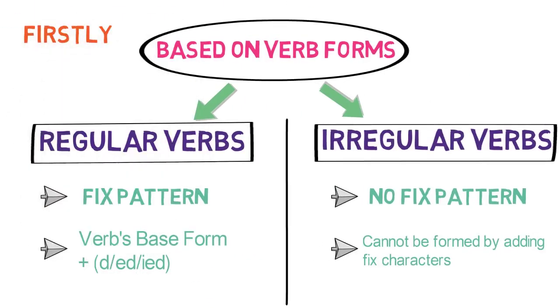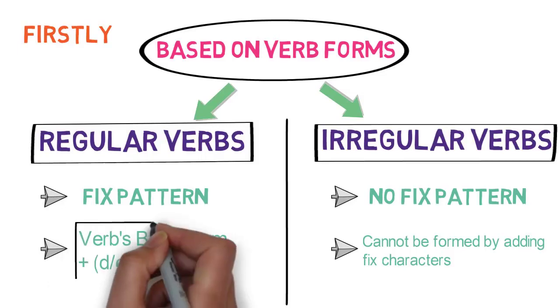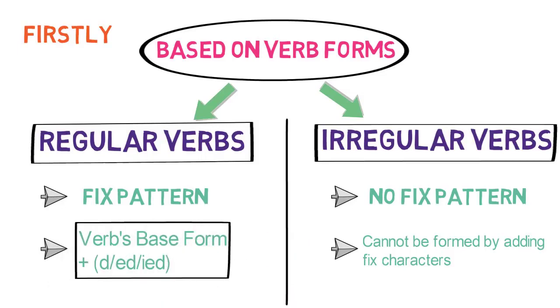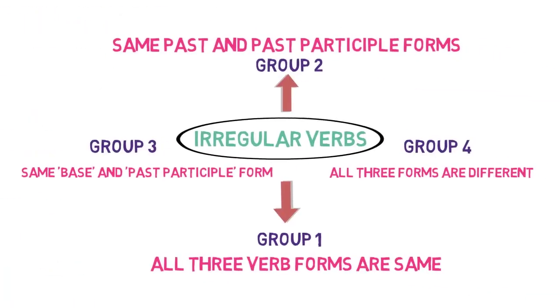Firstly, we understood that there are two types of verbs based on form of verbs: regular verbs and irregular verbs. Regular verbs follow a fixed pattern while conversion from present to past and past to past participle form, while irregular verbs do not follow any such pattern. Then we understood how regular verbs are formed. They are formed by adding ed, d or ied based on the last character of the verb.